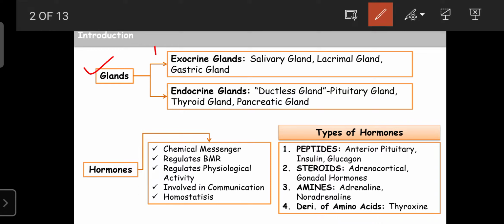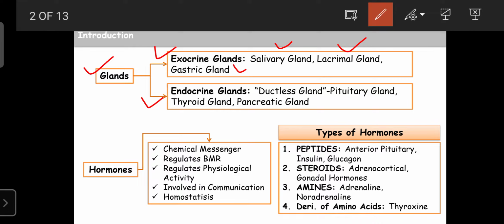One is the exocrine gland and the second one is the endocrine gland. An example of an exocrine gland is the salivary gland. You already learned it secretes saliva, which is helpful for the digestion of food in the oral cavity. The lacrimal gland secretes in the eye, which helps to protect the eye. Then the gastric gland also secretes gastric secretions in the stomach, which helps in the digestion of food.